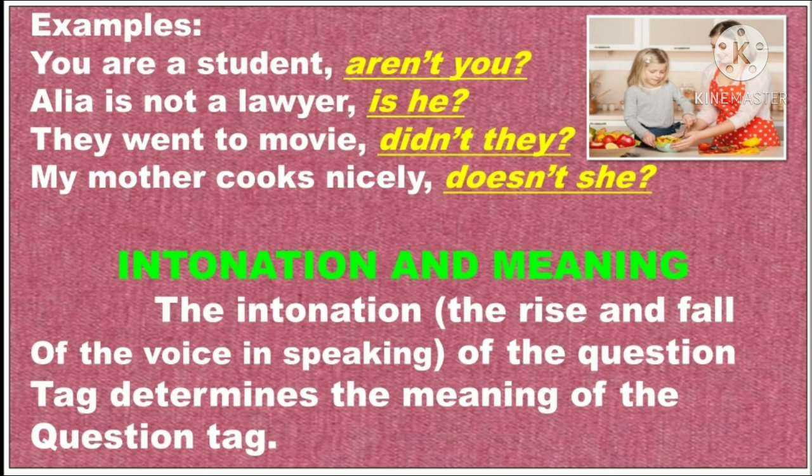Look at the next example. They went to the movie. Here, went is the main verb. So, we should use the do form of the verb, did, for the past tense. So, didn't they? Next one, my mother cooks nicely. The same way, here also we have the main verb cooks. Since the main verb is in the present, we should use the present do form of the verb. So, doesn't she? Got it?